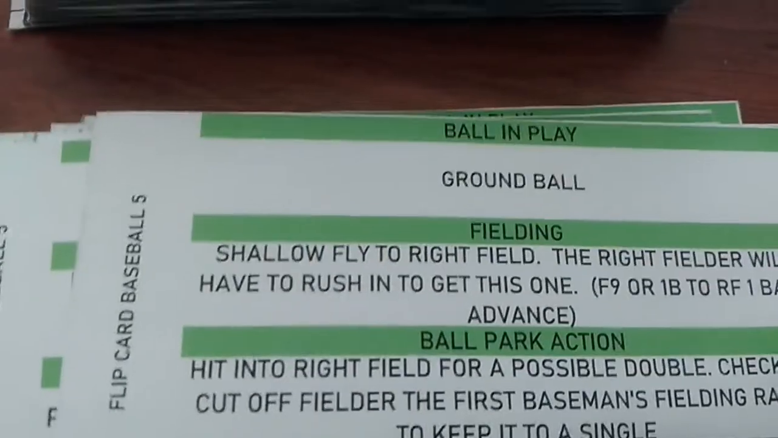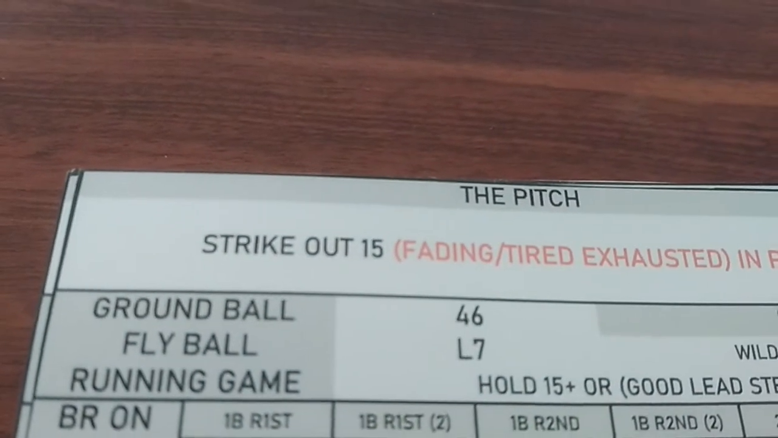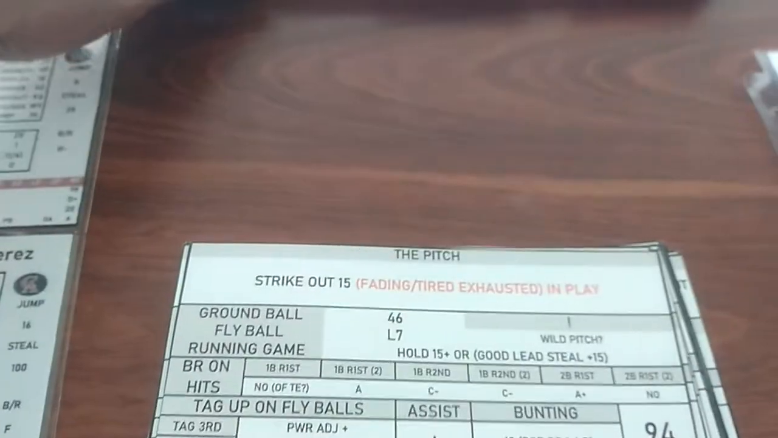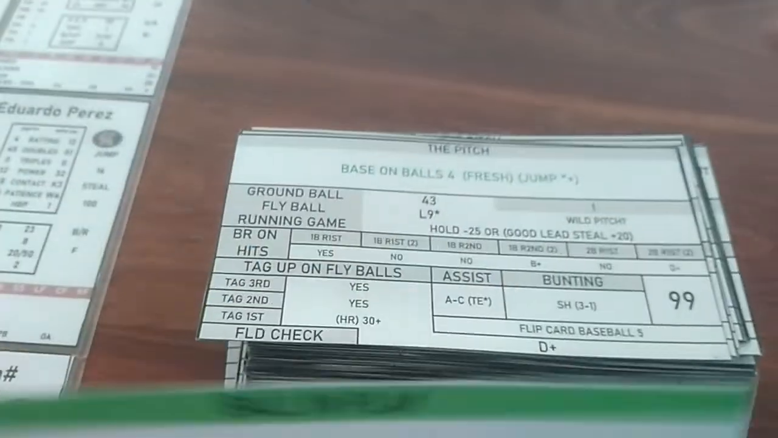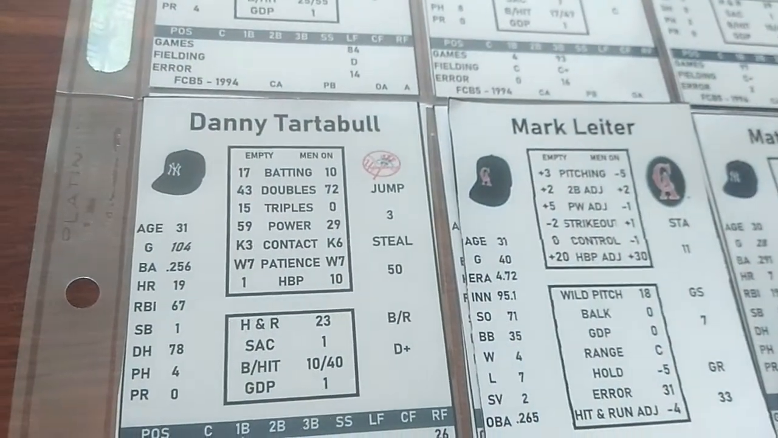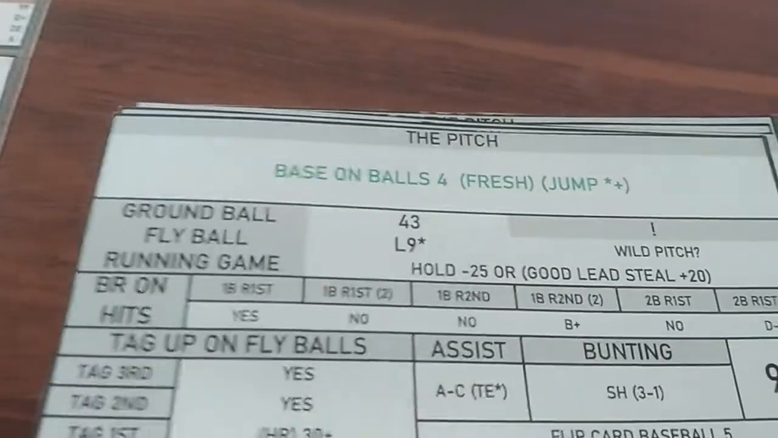Puts it into play. It's a ground ball. And that ground ball is a 4-6. Can't get the runner forced at second base, so it's just going to be 4-3. And that's the top of the third inning. Going over to Danny Tartabull for the Yankees. We've got a walk of 4. He's got a patience of 7 and a control adjustment of 0, so it's a 7, meaning the 7 is above the 4, and Danny Tartabull will walk.